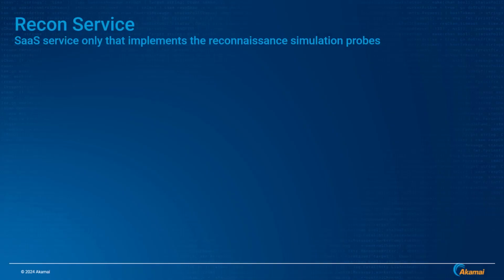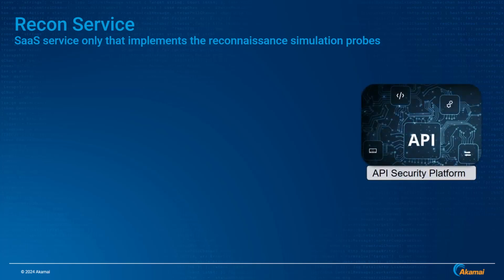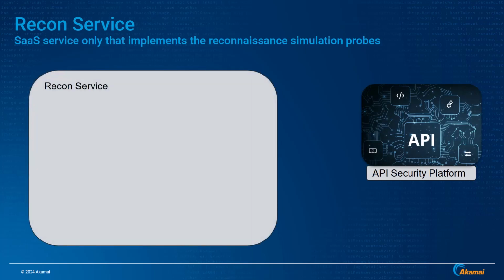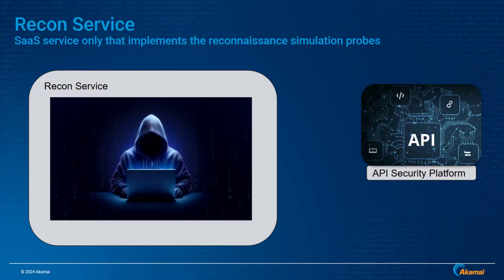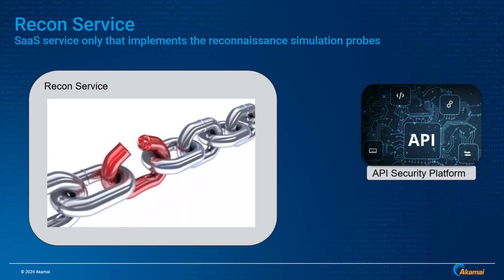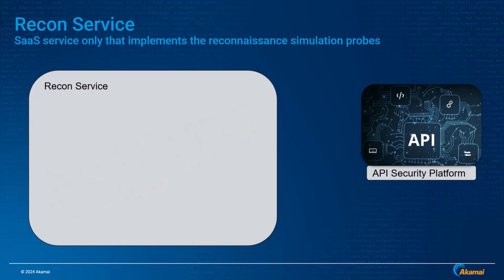There is a separate service called the Recon service. Recon is a separate component outside the API security platform, and it communicates all information to the platform. Recon simulates attacks that happen during attacker reconnaissance. By doing so, the simulation pretends to be an attacker trying to find weak spots in your infrastructure. The API security platform communicates information to the Recon service and stores info in the database.